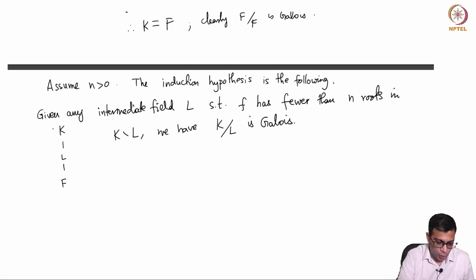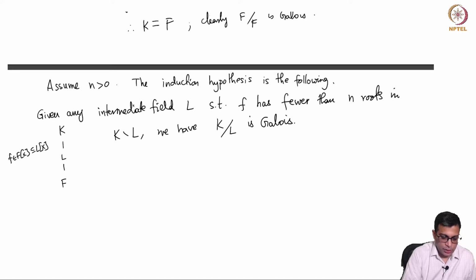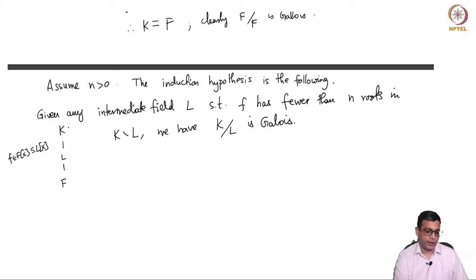Remember that the original hypothesis is that K over F is the splitting field of a separable polynomial, namely f. That hypothesis also holds for K over L because f is in F[x], which is of course in L[x]. So f is a polynomial over L and K will of course remain the splitting field of f over L also. And if it happens that the number of roots in K of f that are not in L is fewer than n, that means strictly less than n, then that is Galois. So that we will assume.